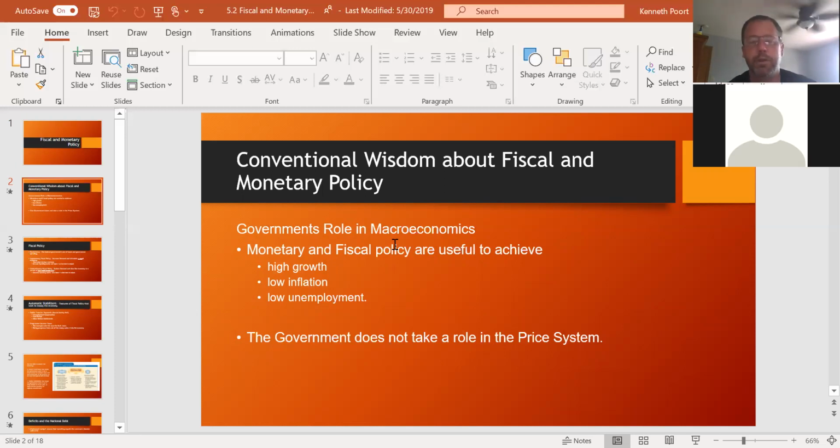And then also low unemployment. They're trying, federal, state, and just government in general, monetary and fiscal policies are going to try to create those three things. Okay, that's the last bullet point.